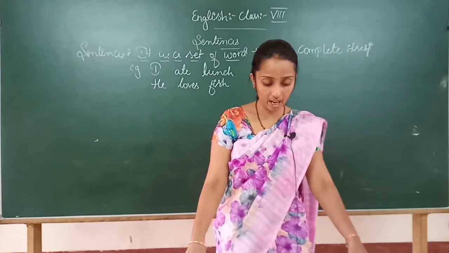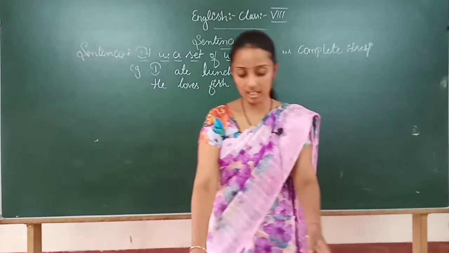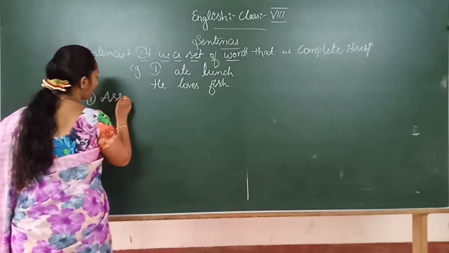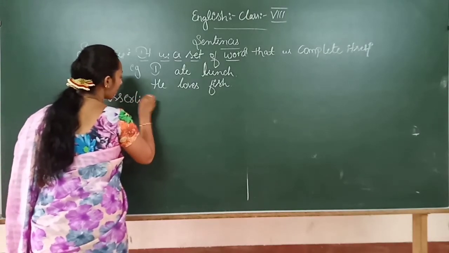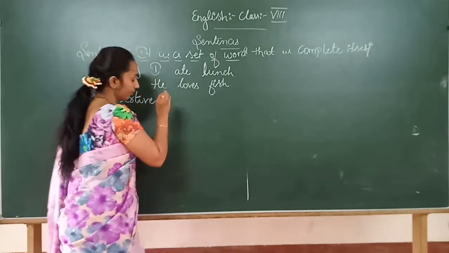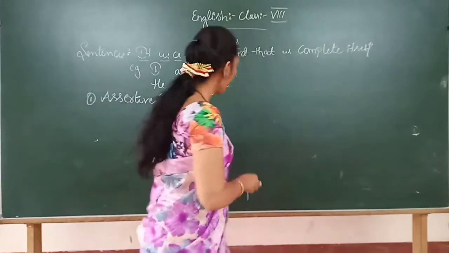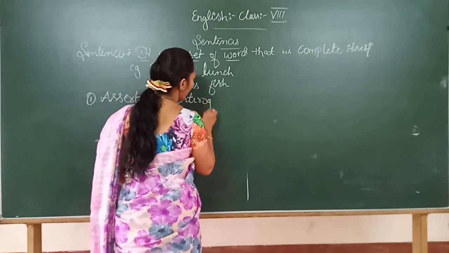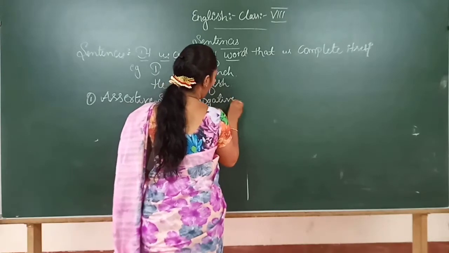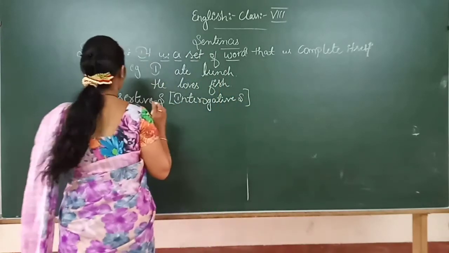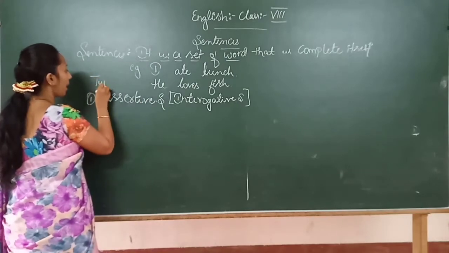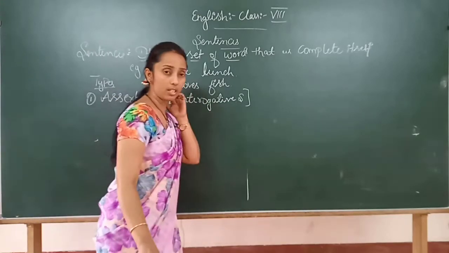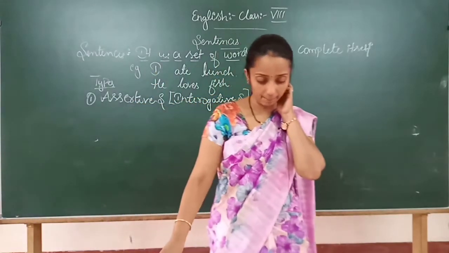The first one is the assertive sentence. First one is assertive sentence, or it may be called declarative sentence. So the first type of a sentence is the assertive sentence. What is an assertive sentence? Write down.